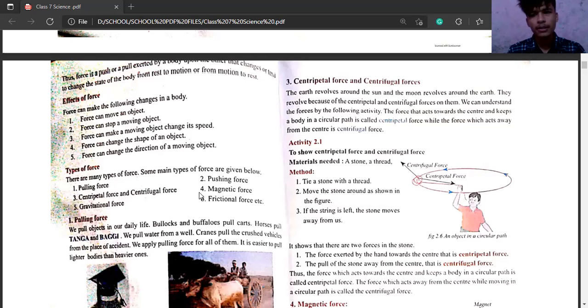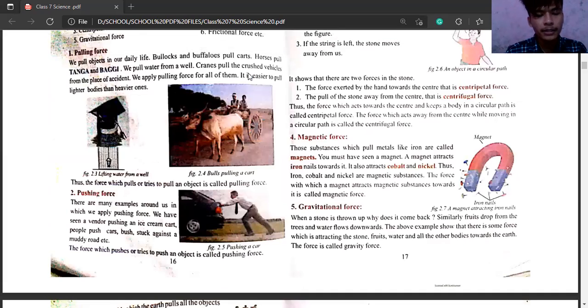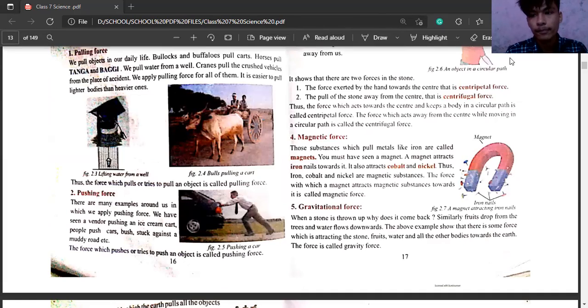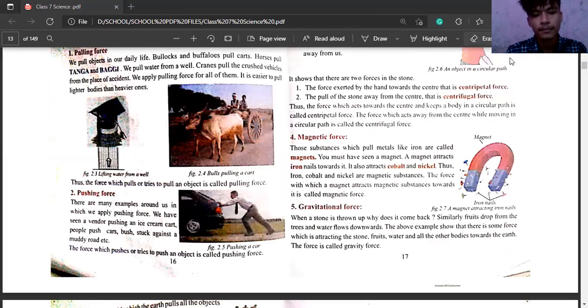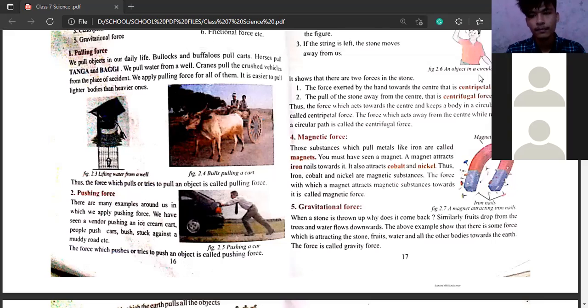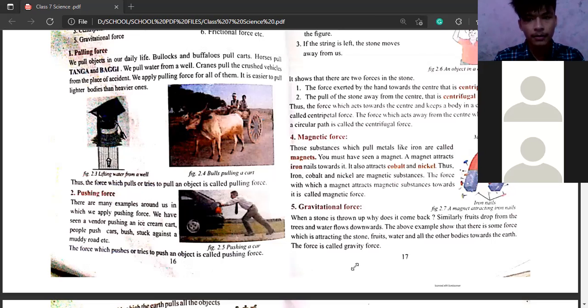Gravity, where is the term? It has to be something pulling, something pulled. Okay. Sir, plowing the field.